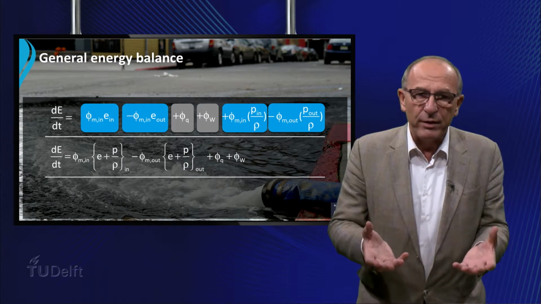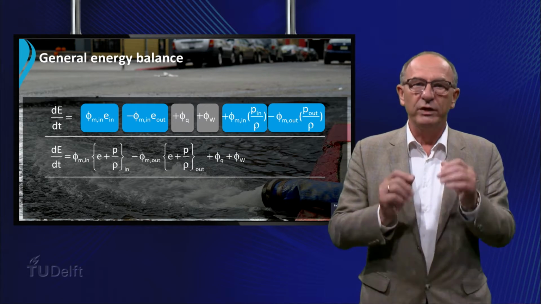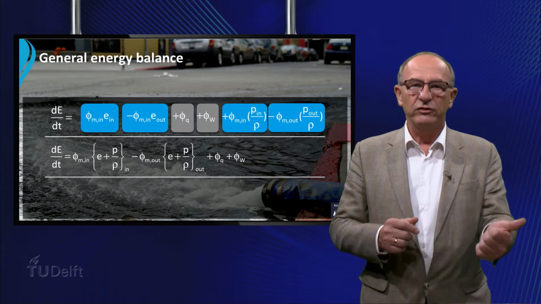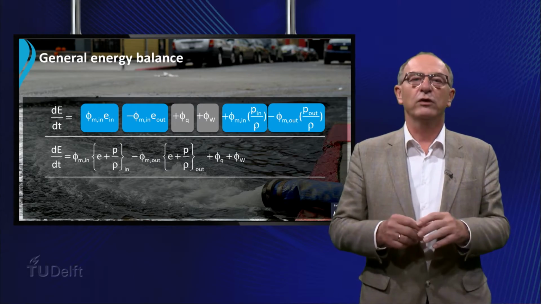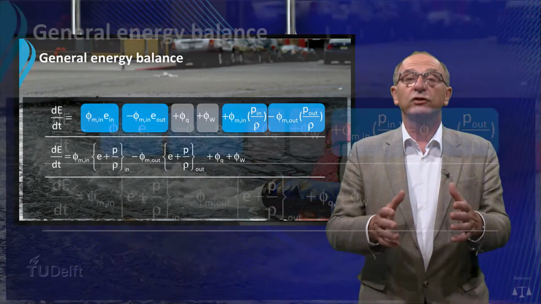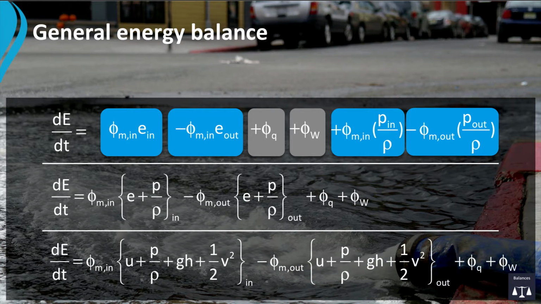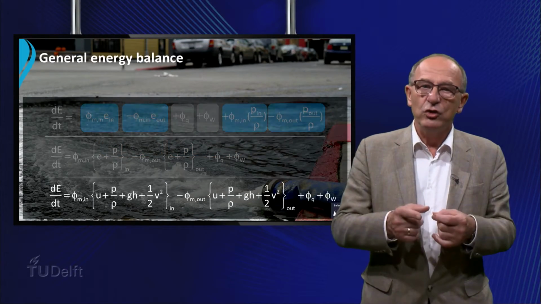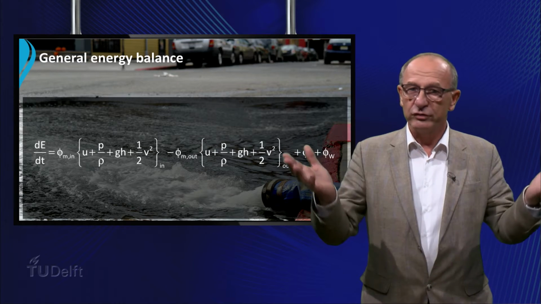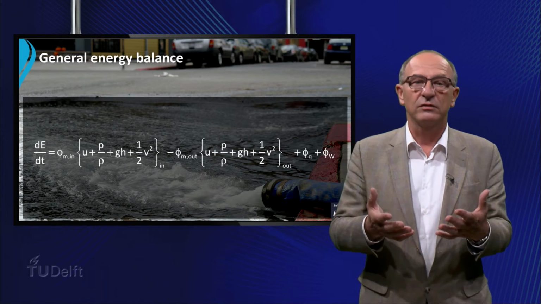We have to remember that the energy concentration E consists of the sum of 3 types of energy: the potential energy, the kinetic energy and the internal energy, all per unit of mass. After substitution of the energy concentration E, the total energy balance can be written as follows. We have to realize that in this example of the vessel, we assume that no heat is lost to the surroundings and that no heat effects occur as a result of chemical reactions.